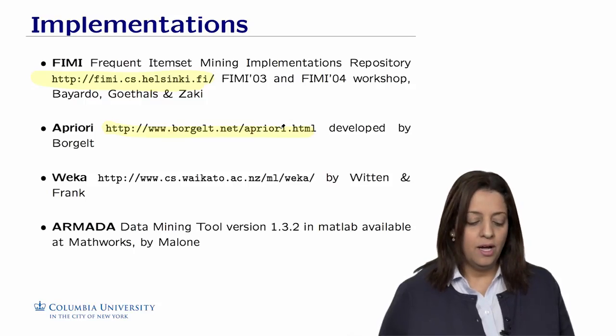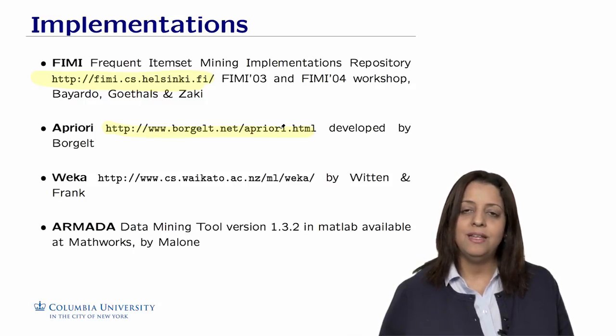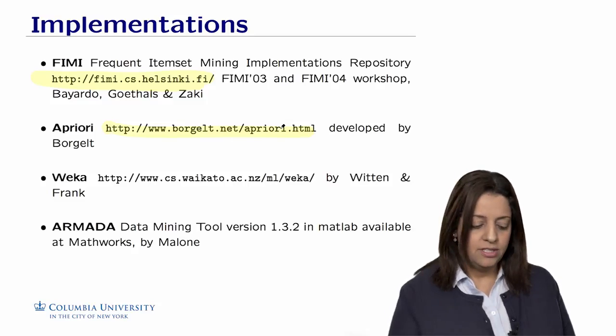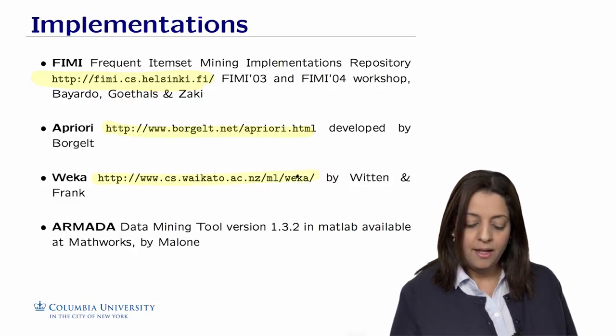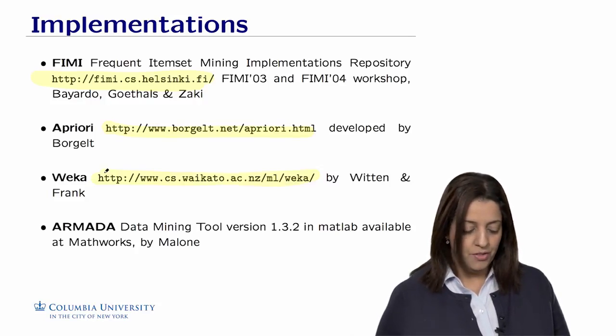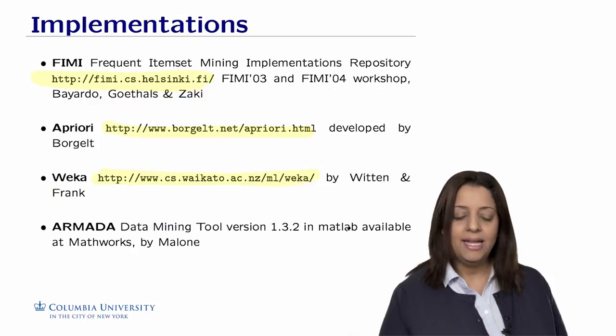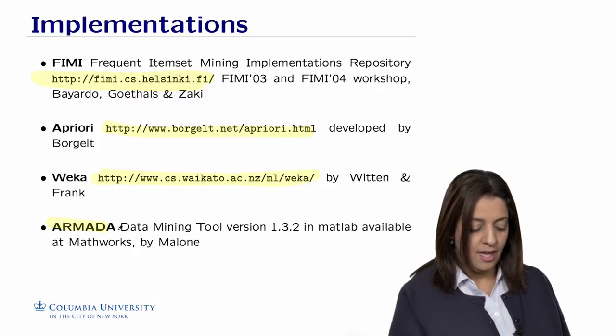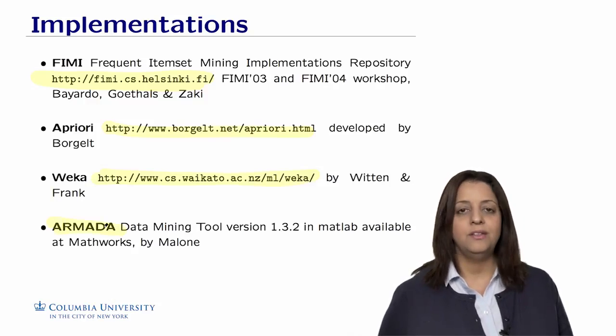You probably know the system Weka, which implements many data mining and machine learning algorithms, and actually includes a strong module on mining association rules. There are many others, and if you're interested in using MATLAB for mining association rules, there is the system Armada that you could explore.